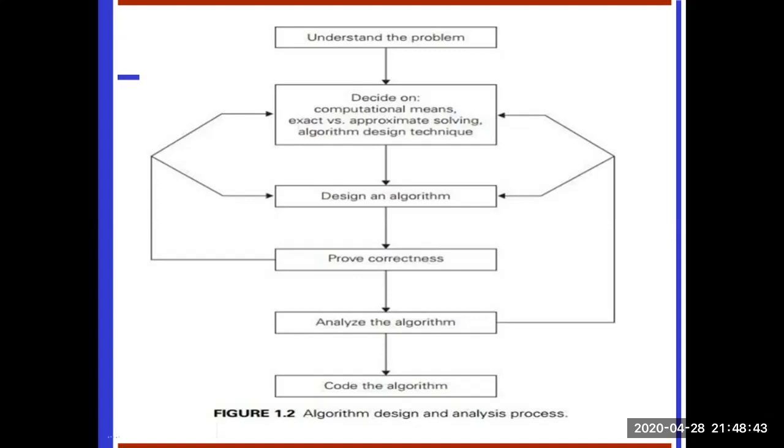Next heading, proving an algorithm's correctness. Once an algorithm has been specified, it has to be proved correct. That is, you have to prove that the algorithm yields a required result for every legitimate input in a finite amount of time. The common technique for proving correctness is to use mathematical induction, because an algorithm's iterations provide a natural sequence of steps needed for such a proof.